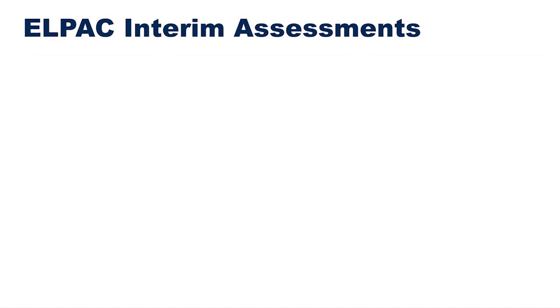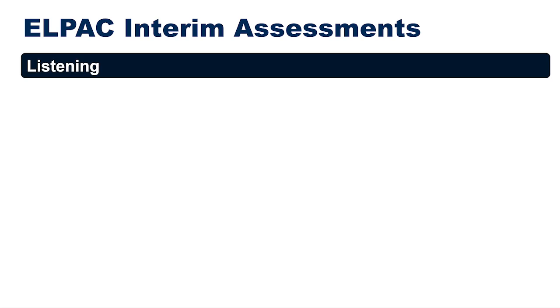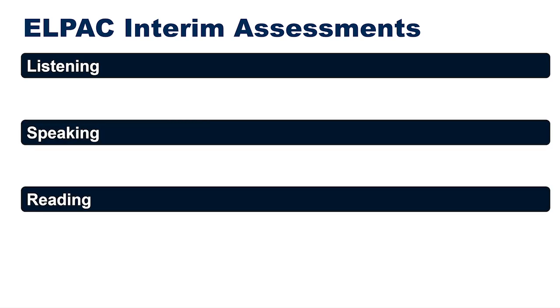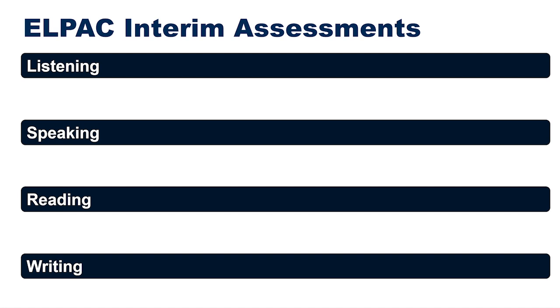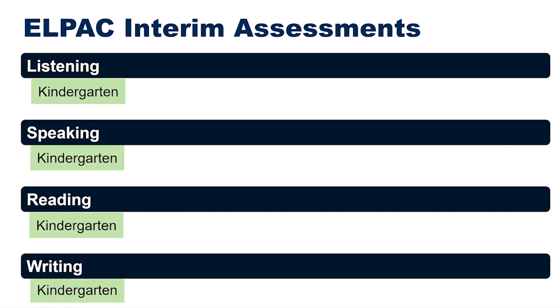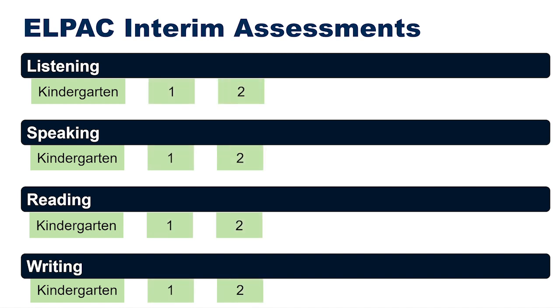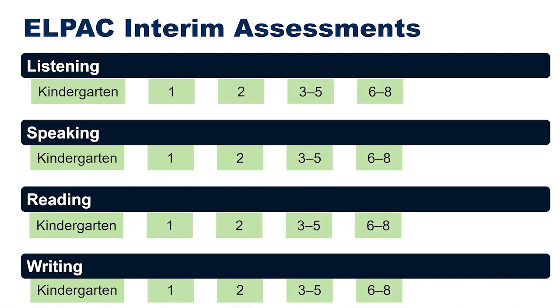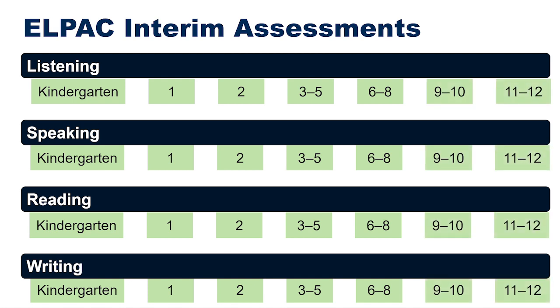LPAC interim assessments are organized by domain and grade level or grade span. The LPAC has an interim assessment for each domain: listening, speaking, reading, and writing for each grade level or grade span currently assessed by the summative LPAC: kindergarten, grade 1, grade 2, grade span 3 through 5, grade span 6 through 8, grade span 9 and 10, and grade span 11 and 12. Speaking and writing are locally hand-scored by educators. Reading and listening are computer-scored.